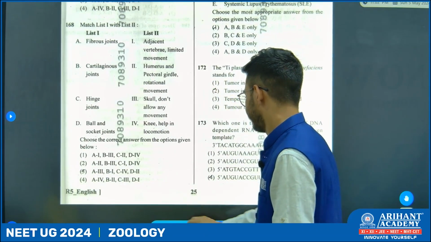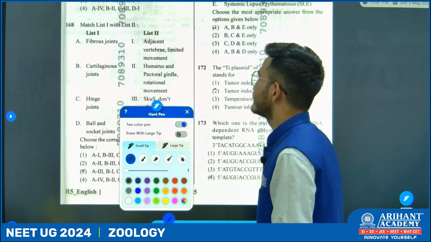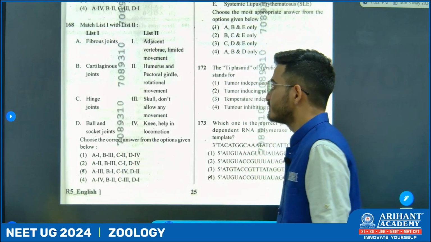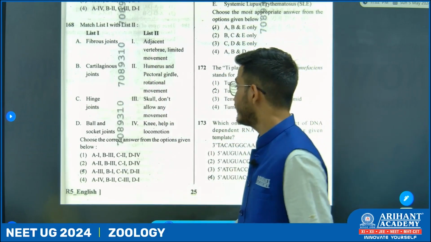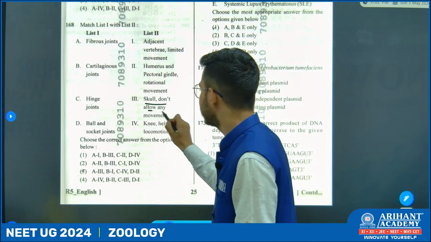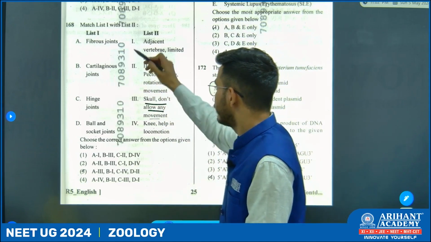Next one. Again, we have to match. The fibrous joint does not allow any kind of movement. So it is found in the skull, which does not allow any kind of movement.